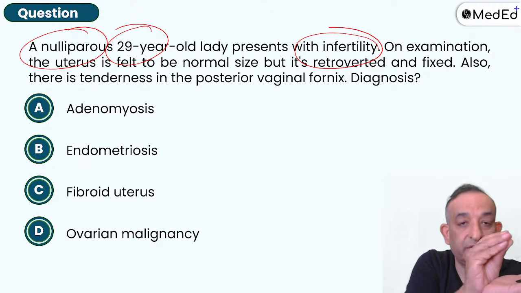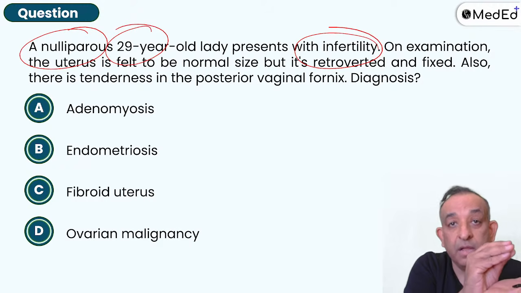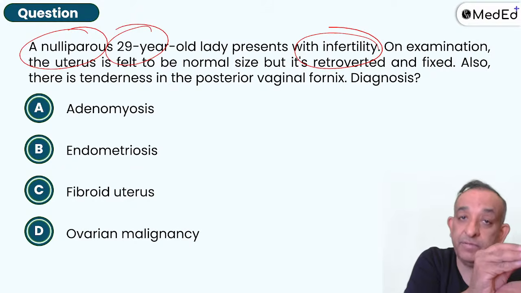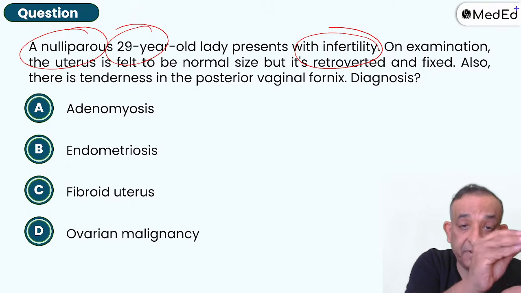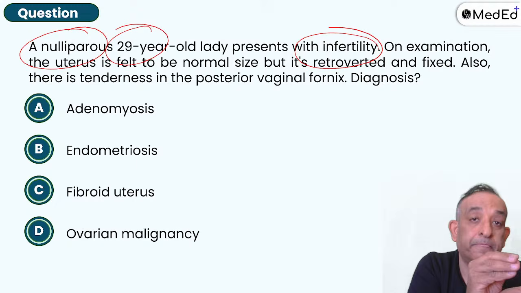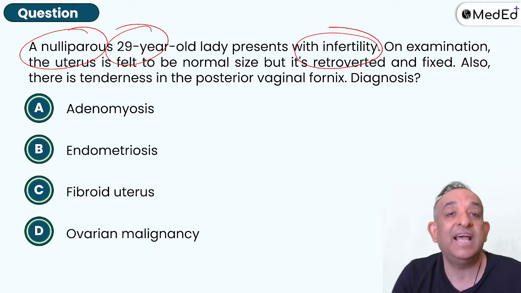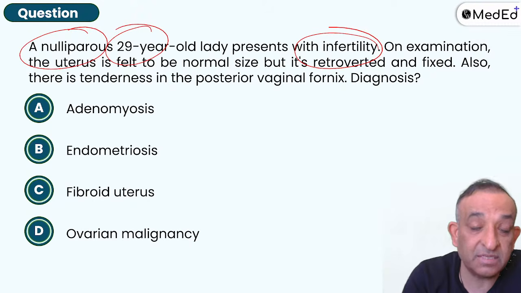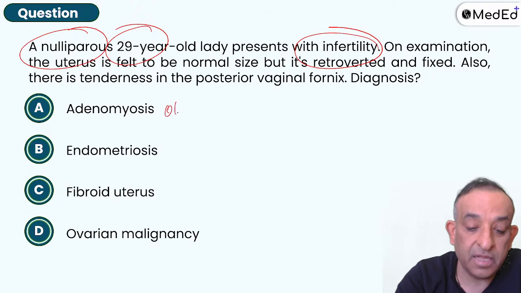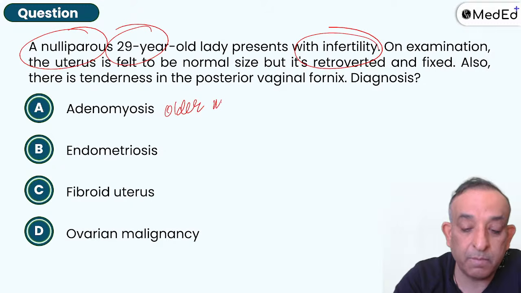See, retroverted uterus can cause infertility, but that can happen to normal women also, retroversion. But if it is a fixed retroversion, you're not able to correct it, that is because of endometriosis, because endometriosis classically has adhesions. So adenomyosis is generally older women. This is an older woman who are multiparous.